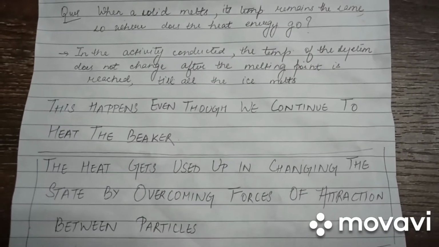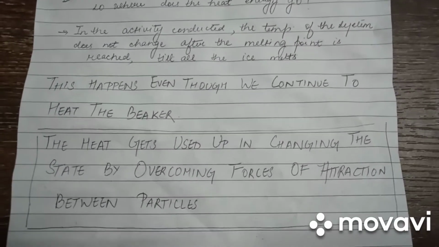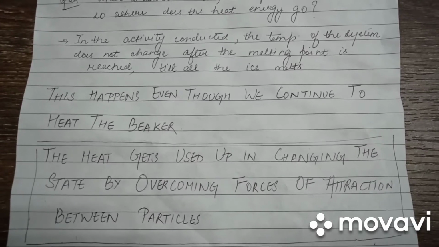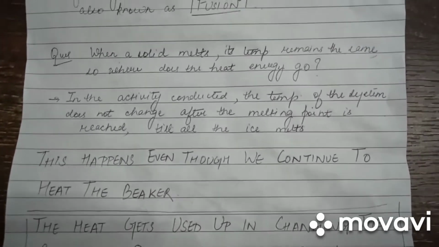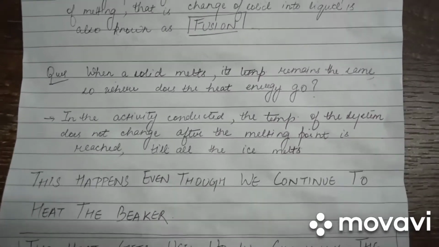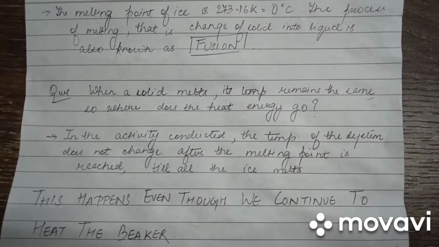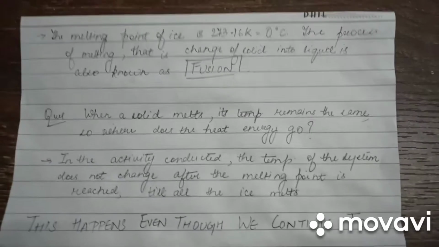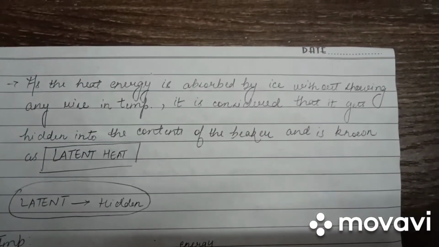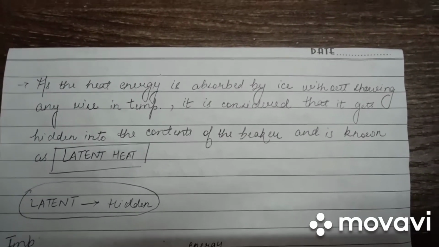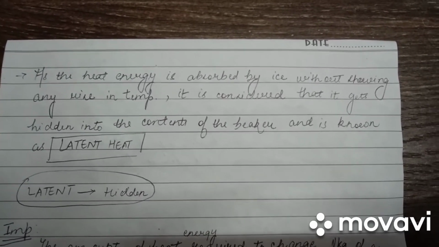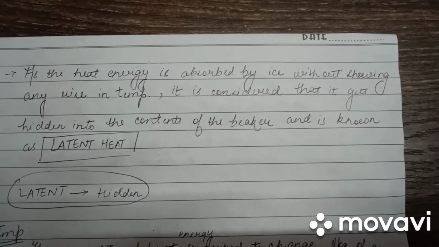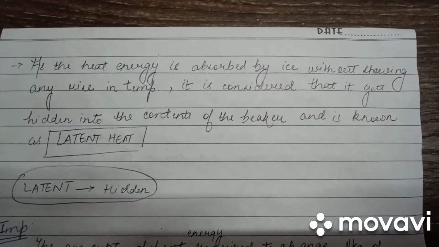The heat gets used up in changing the state by overcoming forces of attraction between the particles, as a result of which the temperature of the system does not change after the melting point is reached till all the ice melts. As the heat energy is absorbed by ice without showing any rise in temperature, it is considered that it gets hidden into the contents of the beaker and is known as the latent heat.